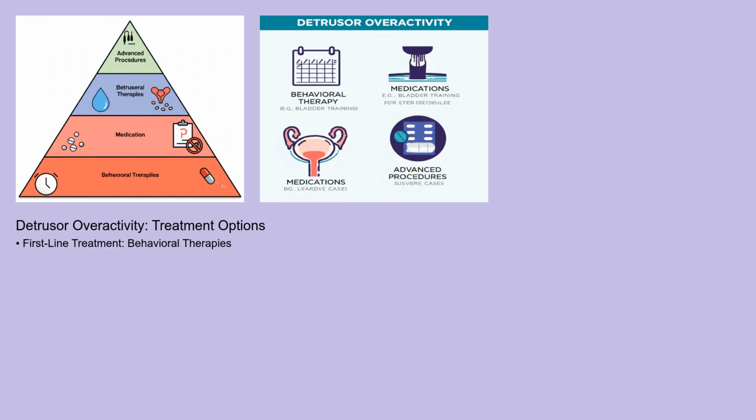If behavioral therapies aren't enough, medications called antimuscarinics or beta-3 agonists can be prescribed to relax the detrusor muscle. In more severe cases, procedures like Botox injections into the bladder muscle or sacral nerve stimulation may be considered. Finding the right treatment often involves a trial-and-error approach, working closely with your doctor to find what works best for you.